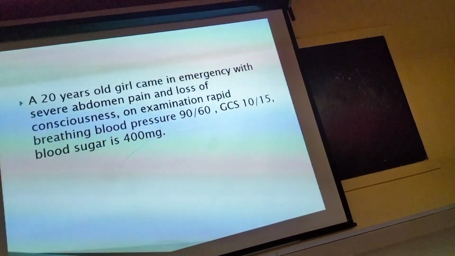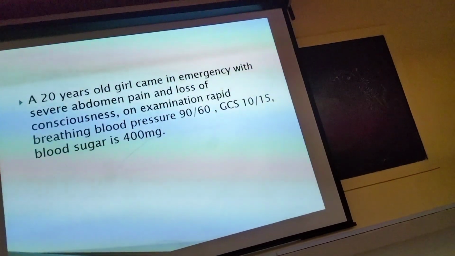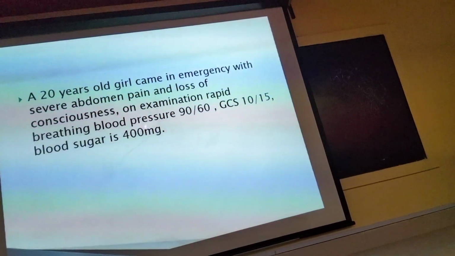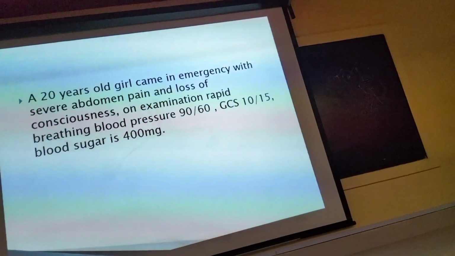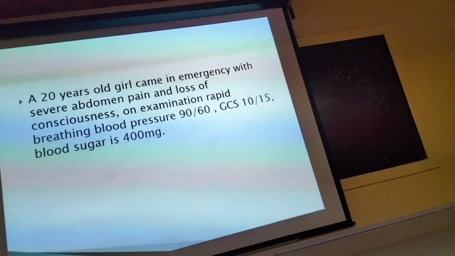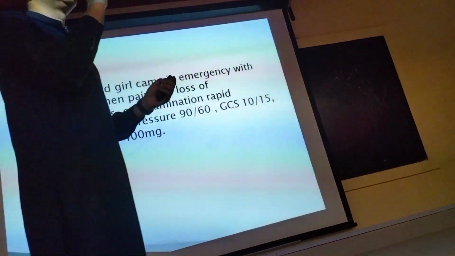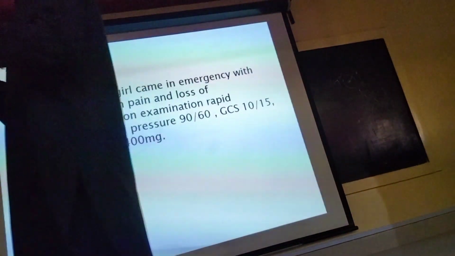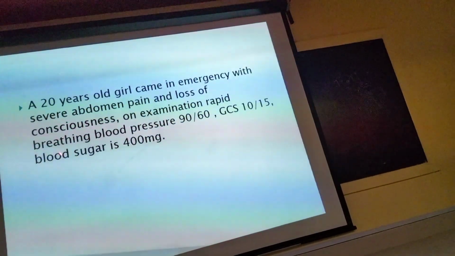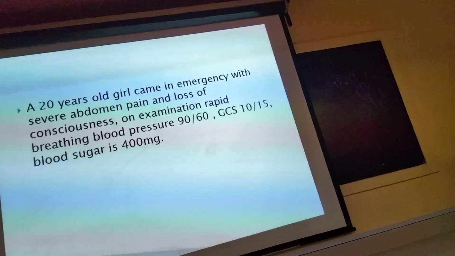A 20-year-old girl came to the emergency with severe abdominal pain and loss of consciousness. On examination, rapid breathing, blood pressure 90/60, GCS is 5/15, and blood sugar is 400. What is the diagnosis? Diabetic ketoacidosis. Why? Blood sugar is 400. And why rapid breathing? Because of acidosis. This is acidotic breathing. So the diagnosis is diabetic ketoacidosis.